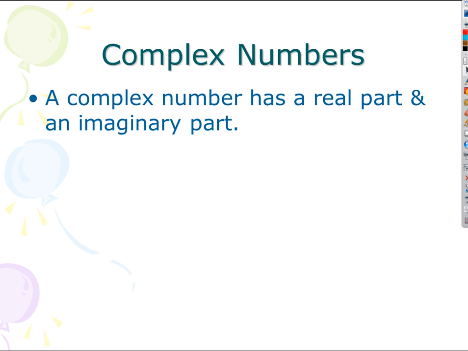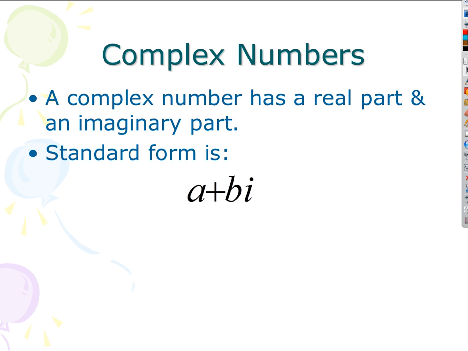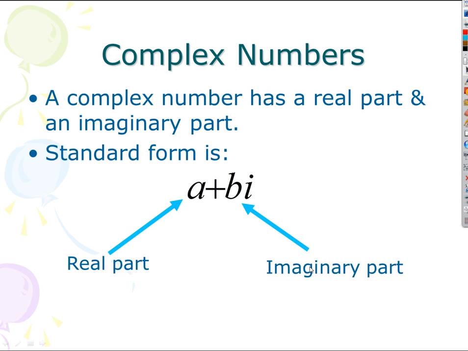But it turns out that every number in the universe can be written as a combination of the two of those, called a complex number. Complex numbers have a real part and an imaginary part. And here's how we write them: some number plus some number times i. The first part is what we call the real part. The second part is what we call the imaginary part.